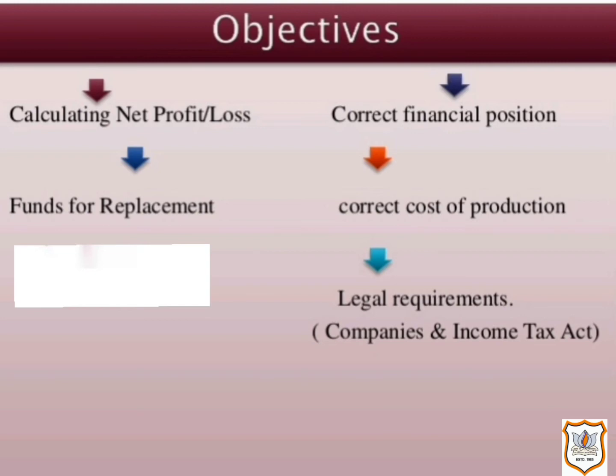Then third point, to retain out of profits or funds for replacement. Funds should be retained out of profits for replacement of assets. The amounts debited in the profit and loss account on account of depreciation are retained in the business. These funds are available for replacement of the asset when its life is over. Funds would not be collected for this purpose without accounting for depreciation.